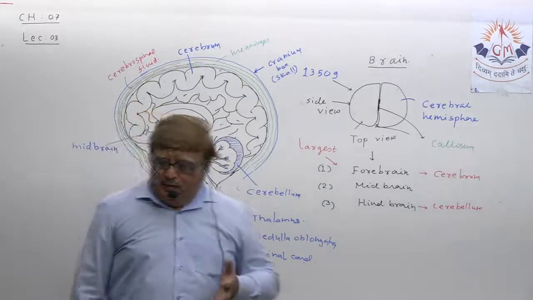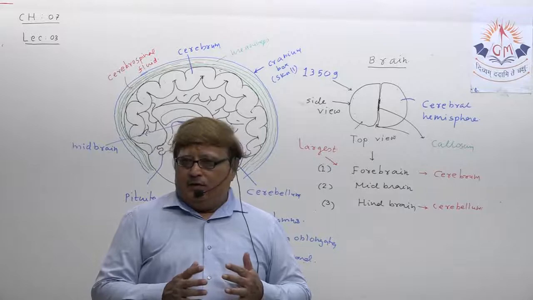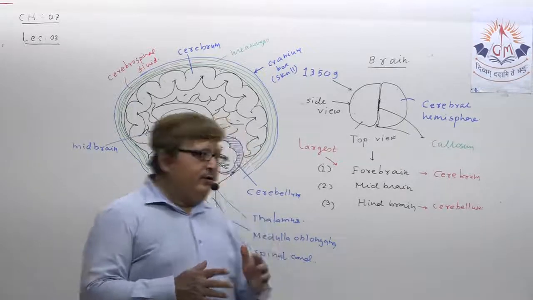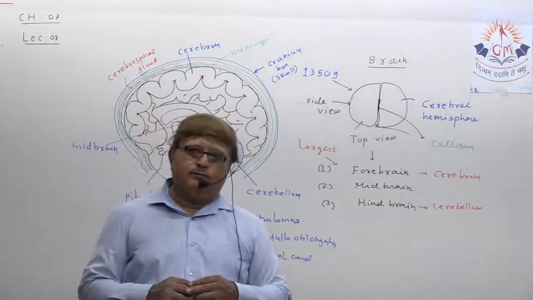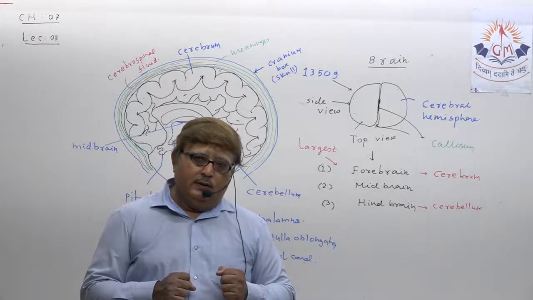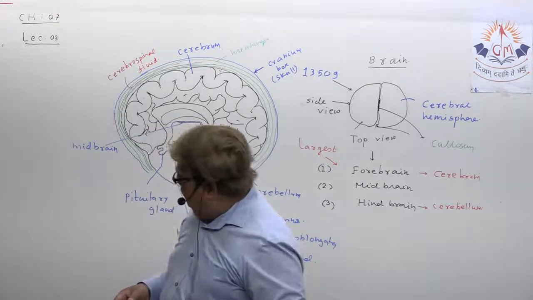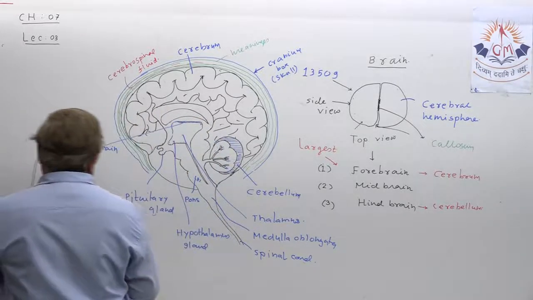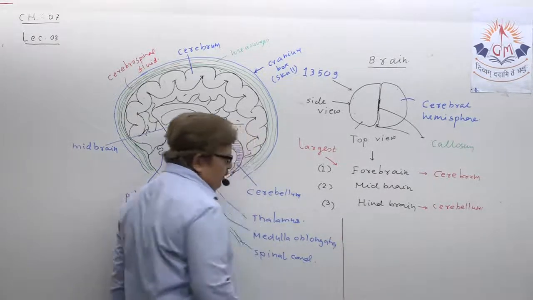So, my dear student, it's not a part of your textbook, but I must mention it, that cerebrum, our forebrain, is divided into 4 lobes. Just we mention the names of those lobes so that you can get some idea. Let us write the names of all lobes here.